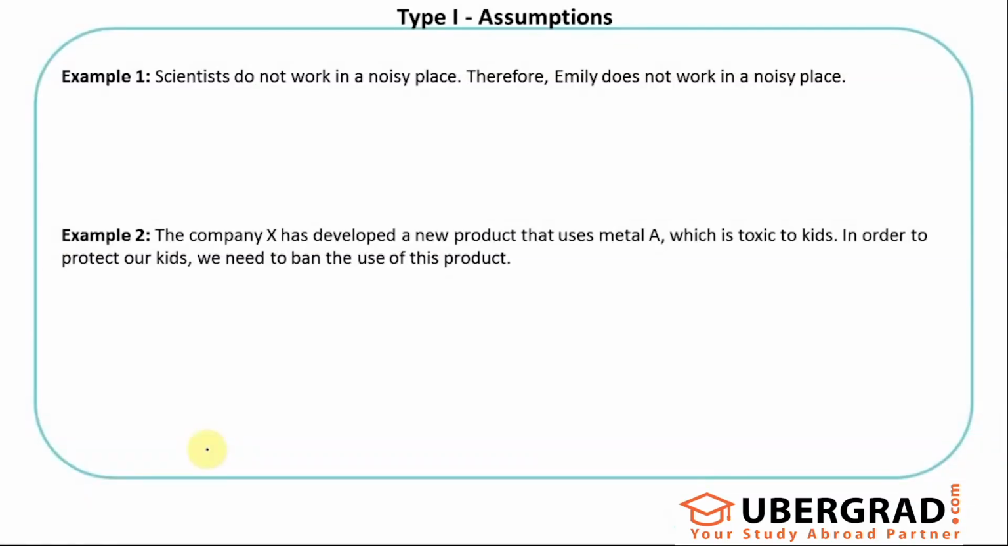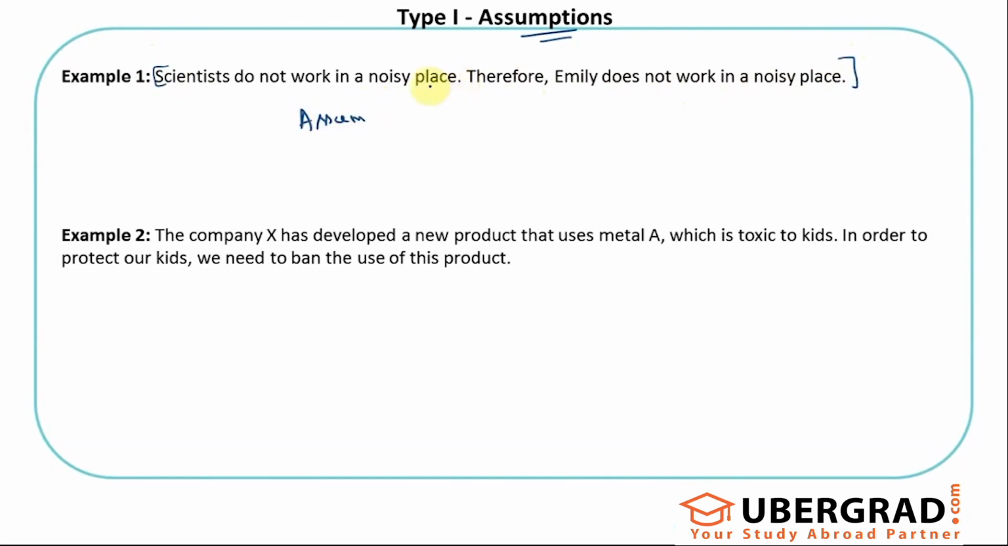The first type in critical reasoning is based on assumptions. Understanding what the assumptions are in the given paragraph or set of information. Let's take a simple example. Say the author says scientists do not work in a noisy place, therefore Emily does not work in a noisy place. Let's say this is the information known to us. So what are the assumptions that you can see here?